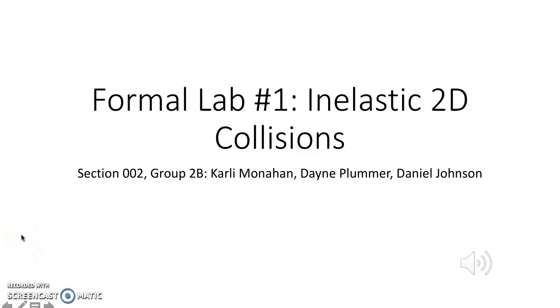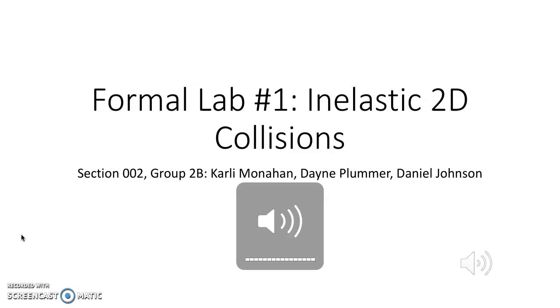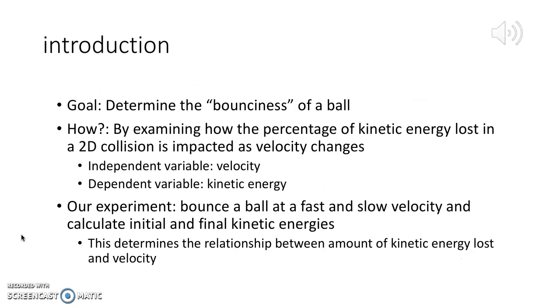These are our findings from FOMO number 1, inelastic 2D collisions. So the overarching objective of our lab was to determine the bounciness of a ball. To do so, we examined how the percentage of kinetic energy lost in a 2D collision is impacted as velocity changes. Our experiment focused on bouncing balls at both fast and slow velocities and calculating the initial and final kinetic energies.